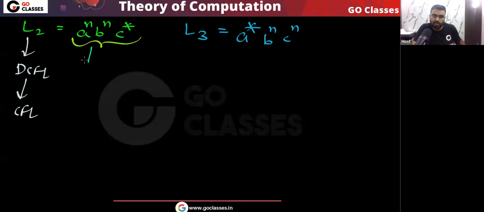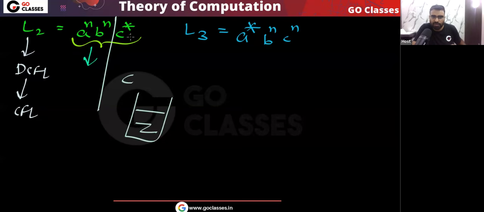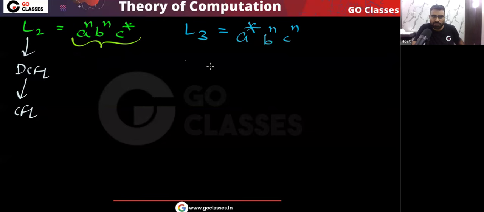Why is this DCFL? Because you can create a DPDA for this. What will you do? You will push all the a's. For every a you will push one a. For every b you will pop one a, and then when the c comes, the top of the stack must have Z. Then we will go to the final state and we will read all the c. Yes or no? So basically we will skip all the c in the final state. So very simple. There is a DPDA for this language.